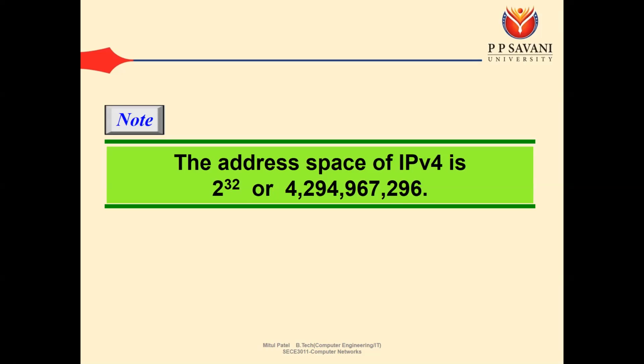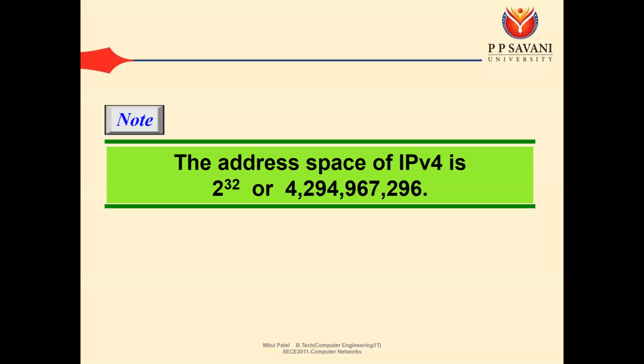Suppose we have 3 bits of data, then we can create 8 different connections: 000, 001, 010, 011, 100, 101, 110 and 111. Same way, suppose we have 32 bits of data, then we can create 2 raised to 32 different connections. So that's why we can say that the address space of IPv4 is 2 raised to 32.